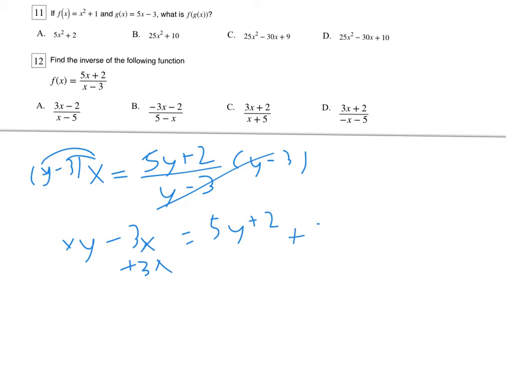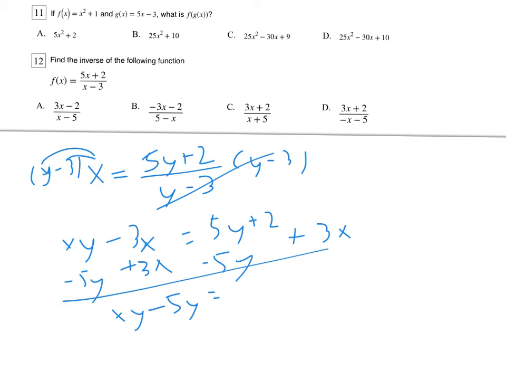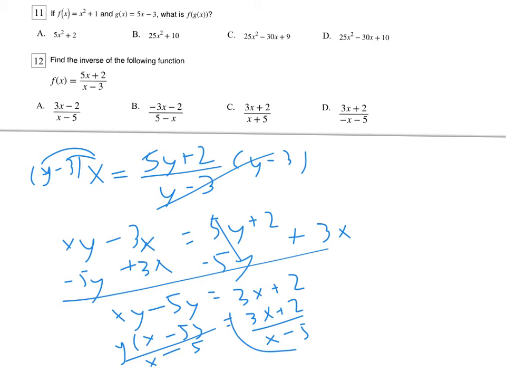So I'm going to move the 3x over here and the 5y over here. I get xy minus 5y equals 3x plus 2. Next, I'm going to factor the y out front, giving me x minus 5, and that allows me to divide that over to the other side. So this would be my final answer, 3x plus 2 over x minus 5.